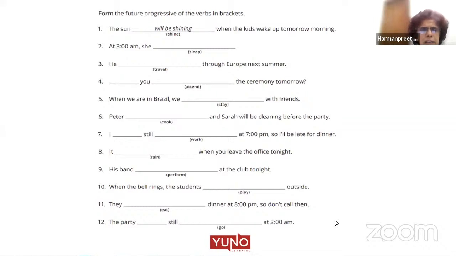Somebody had asked me in statement number 7. See, 7th and 12th, they are similar. I will still be working. The party will still be going on. Be is used with the verb. So that is why we use it after still. Varsha, you had raised your hand. What was your doubt, Varsha? Ma'am, I just got clear about the 7th one. Okay. So are we clear? We will continue further.